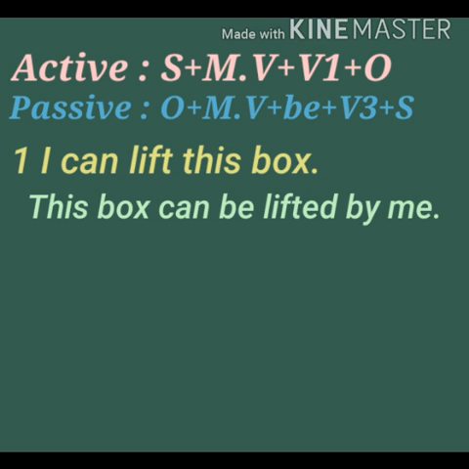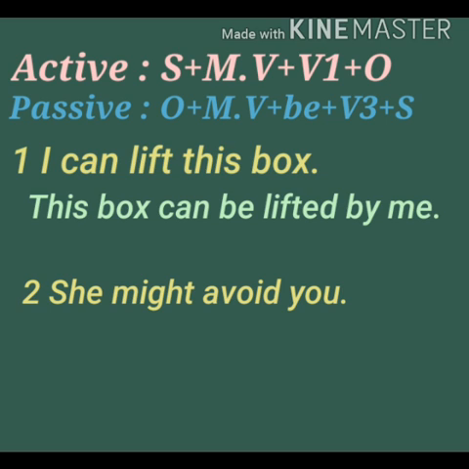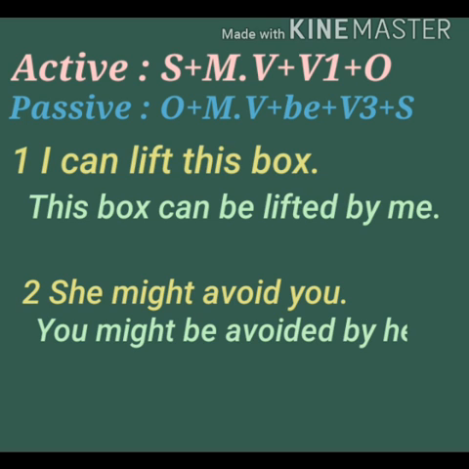Now look at the second sentence. She might avoid you. Might will change into might be and avoid will change into third form avoided. Its right reply is, you might be avoided by her. So modal verb and first form will change into modal verb plus be plus third form of the verb.